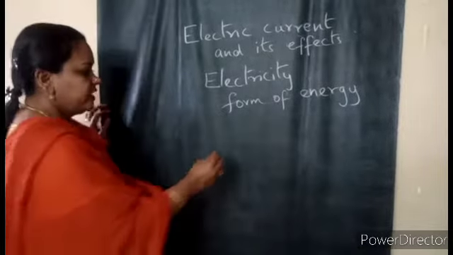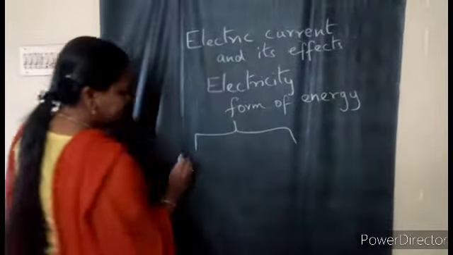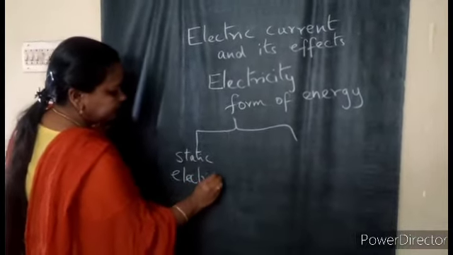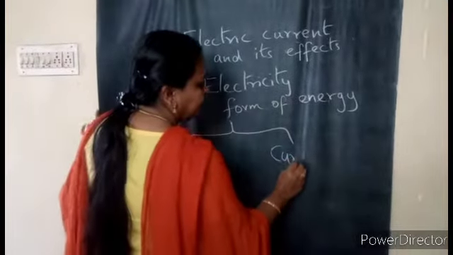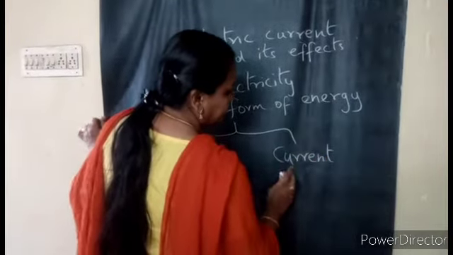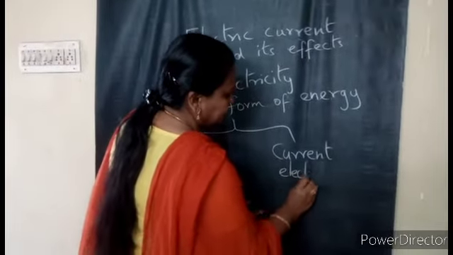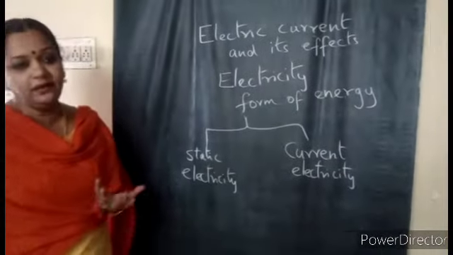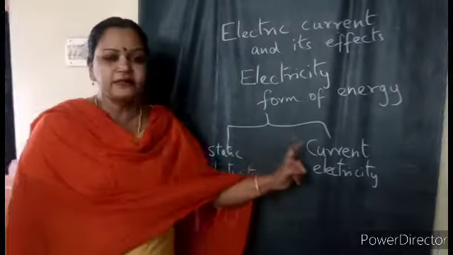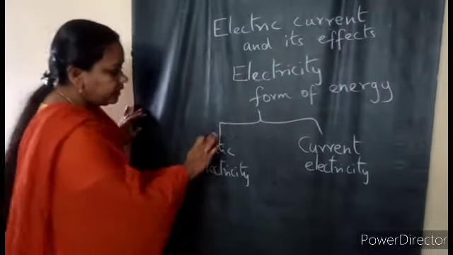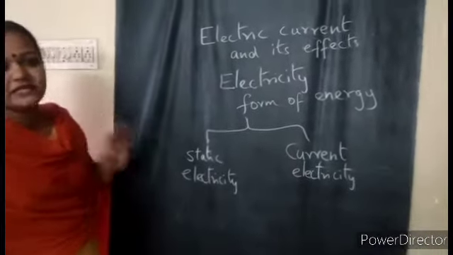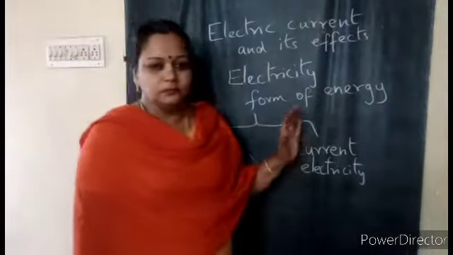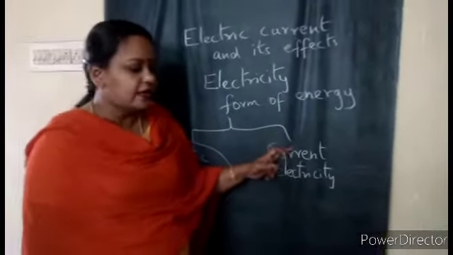There are two different types of electricity. One is static electricity. The other one is current electricity. Current is also a very common term which we use in our everyday life. So, static and current electricity. Static, the word itself tells you that it cannot flow. It is static. You will learn about this in detail in your 8th class. So we are going to concentrate more on current electricity.